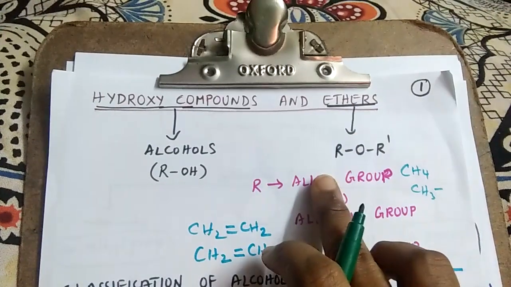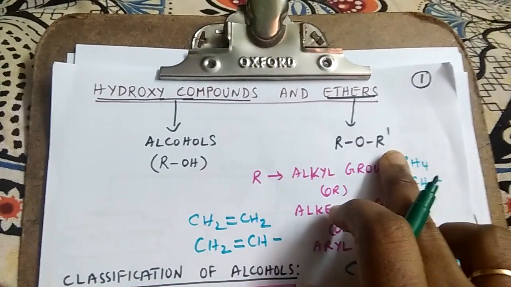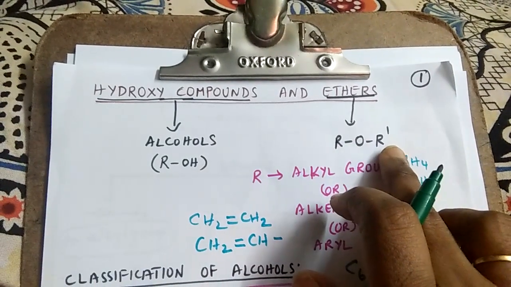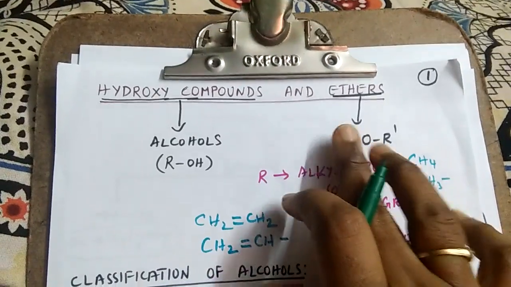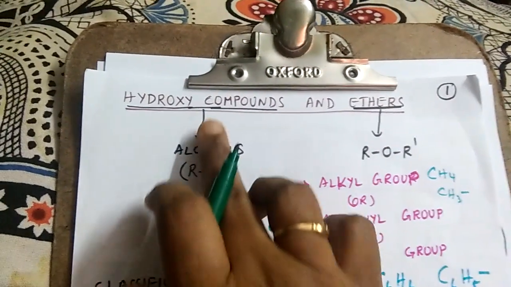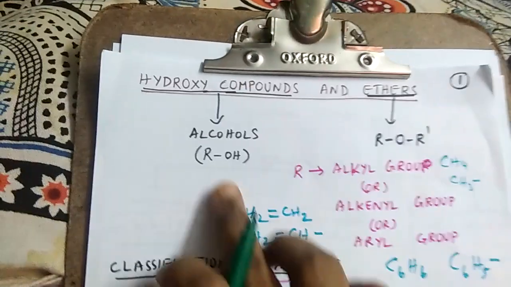What are ethers? Ethers have an ethereal oxygen. The general molecular formula is ROR'. That ethereal oxygen is the functional group. So we'll discuss about ethers later. Now I am going to move on to hydroxy compounds, that is alcohols.